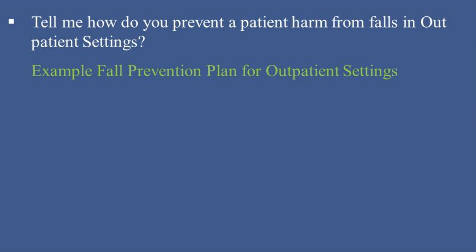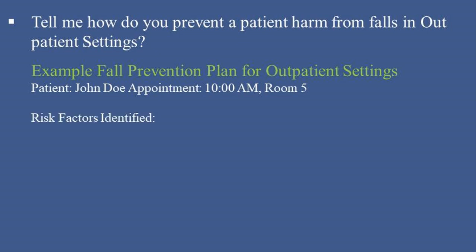Example fall prevention plan for outpatient settings. Patient, John Doe, appointment, 10 a.m., room 5. Risk factors identified. History of falls. Use of sedative medication. Mild mobility issues. Interventions implemented. 1. Safe environment.